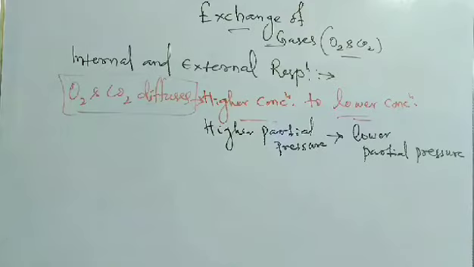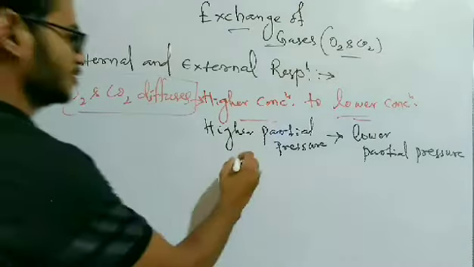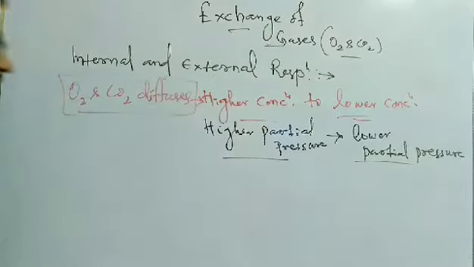Okay, so they diffuse from a higher partial pressure to a lower partial pressure.